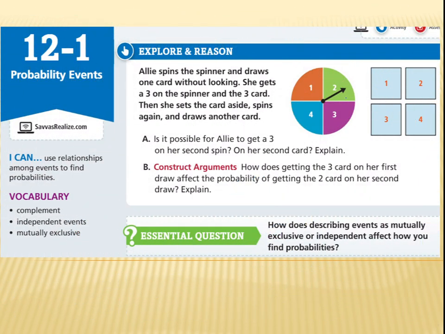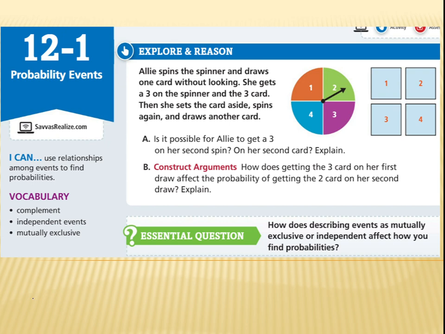If I have this spinner, for example, this is a spinner, okay? If I spin this spinner, what is the probability of getting 3? I have only one 3, out of how many in all? Out of 4. So the probability of getting 3 is 1 out of 4. The probability of getting 4 is 1 out of 4. The probability of getting an even number is 2 out of 4, which is half.